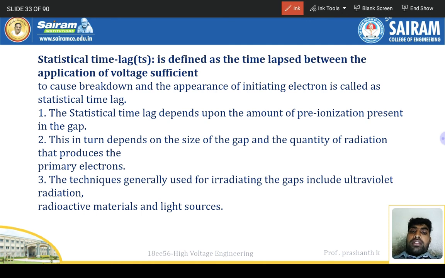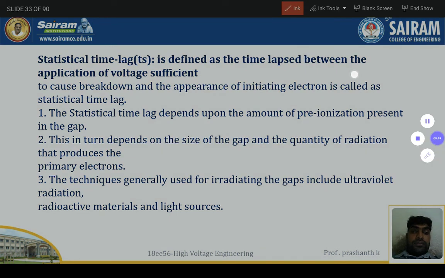The statistical time lag, TS, is defined as the time lapse between the application of voltage sufficient to cause breakdown and the appearance of initiating electrons. Okay, the statistical time lag depends upon the amount of pre-ionization present in the gap. This in turn depends on the size of the gap and the quantity of radiation that produces the primary electrons. The techniques generally used for irradiating the gaps include ultraviolet radiation, radioactive materials, and light sources.